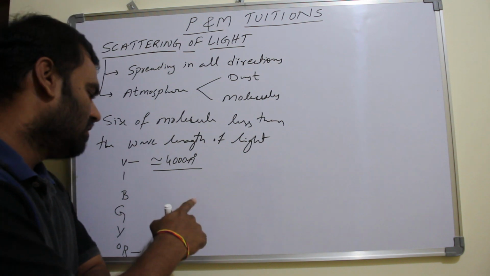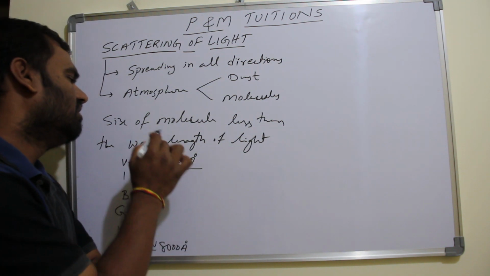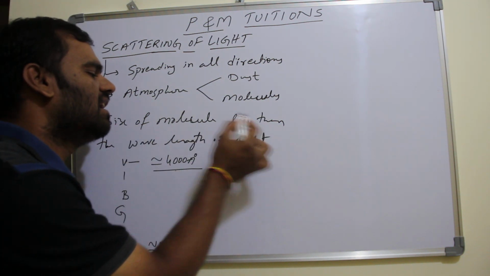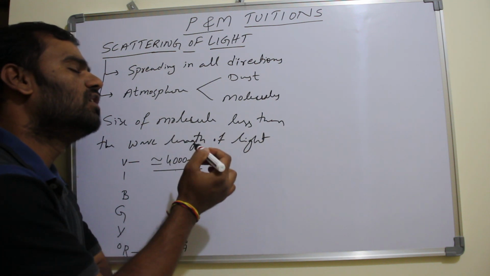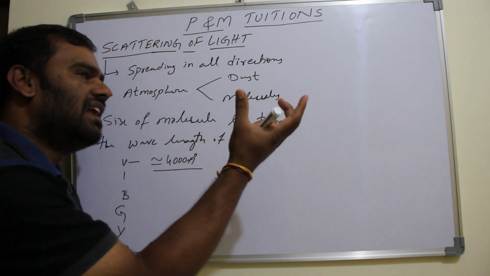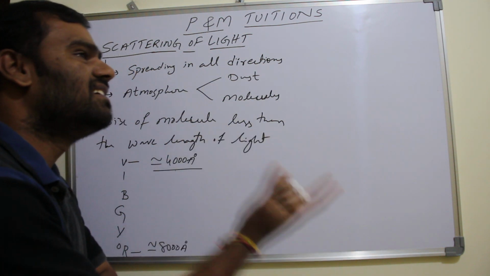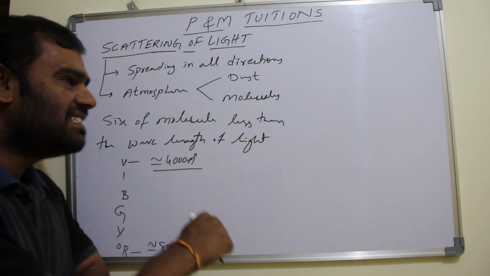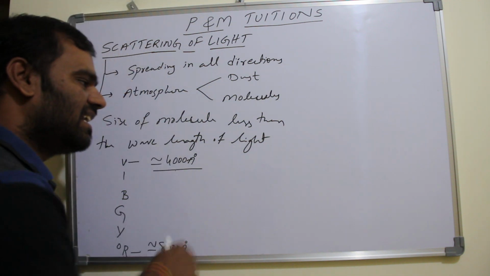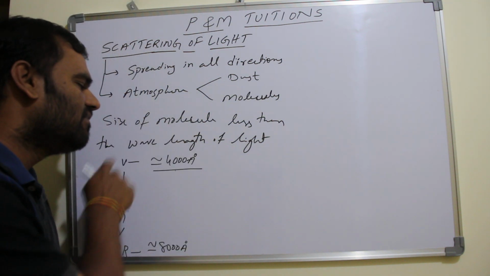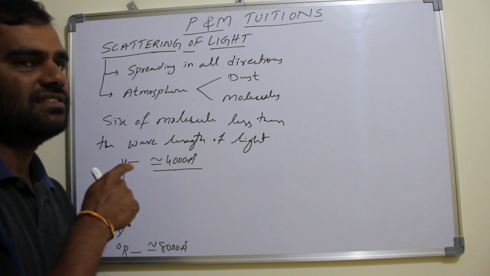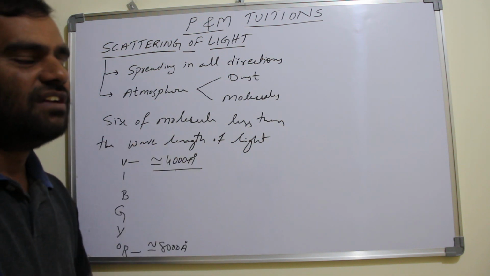So what I want to tell you here is about wavelength. When the size of the molecule is less than the wavelength of the light, what is going to happen? Incident light energy will be absorbed and again re-emitted without any change in the wavelength. The scattering is not the same for all wavelengths. It is different for different wavelengths.